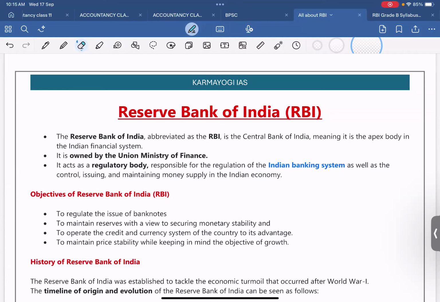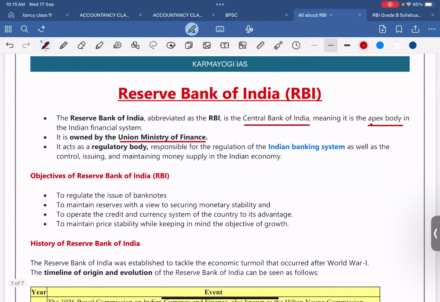RBI, abbreviated from Reserve Bank of India, is the central bank of India, meaning it is the apex body of the Indian financial system. It is owned by the Union Ministry of Finance. Always remember, it is owned by the Union Ministry of Finance. RBI is not an independent body.